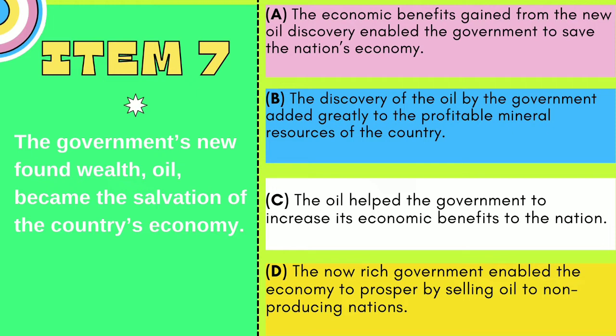Option B does not express the same idea as the original. The original sentence did not talk about profitable mineral resources of the country. For option C, the original sentence did not say the oil was able to increase the economic benefits, but rather to save the economy. As it relates to option D, the original sentence did not say that the government was rich, so the answer is A.